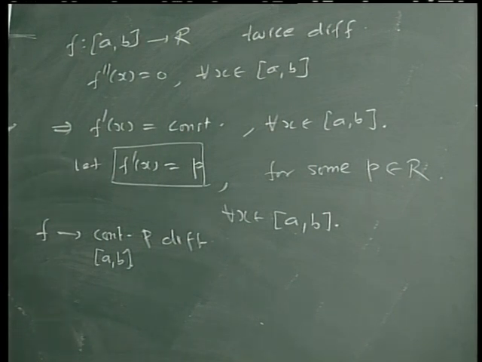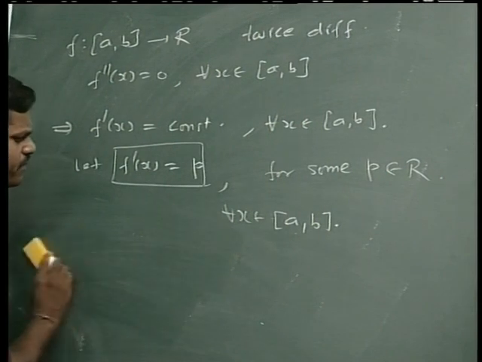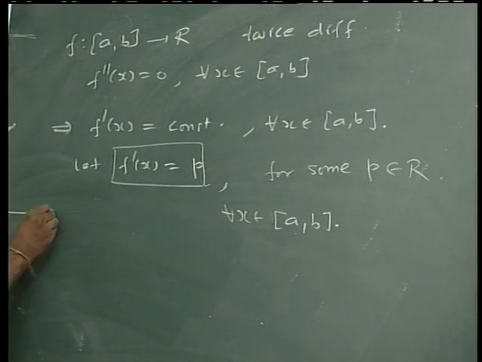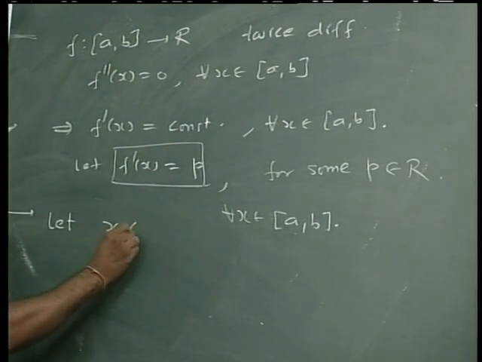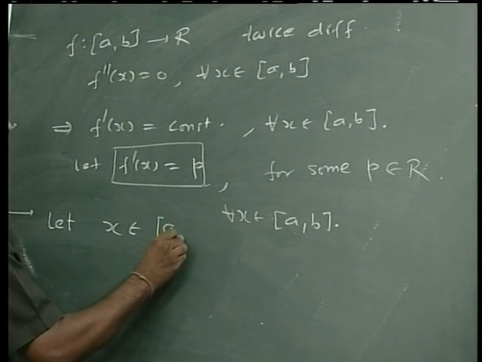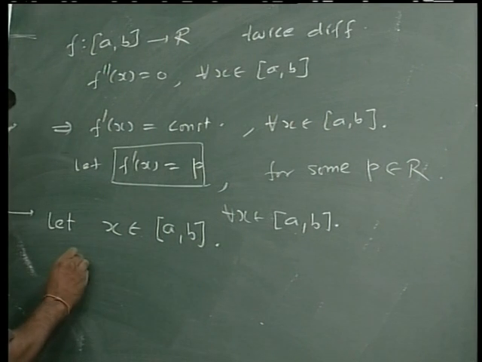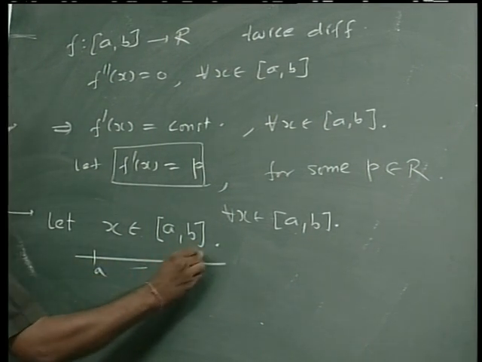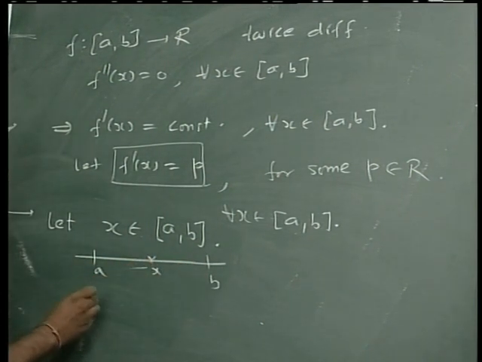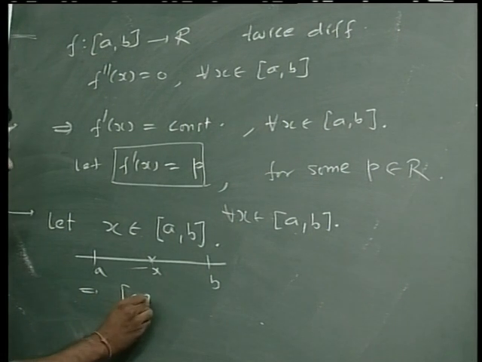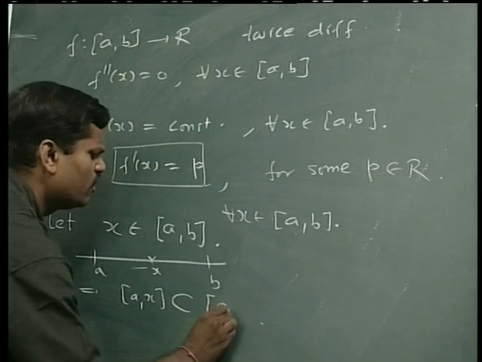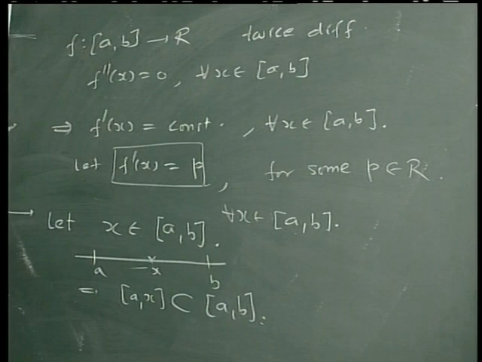Now to prove that f(x) equals px plus q, I am taking any element x belongs to this closed interval [a, b]. Let x belongs to the closed interval [a, b] be fixed. So we have a and b here and x. Therefore [a, x] is a subset of the closed interval [a, b].